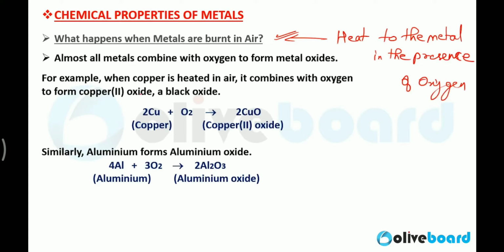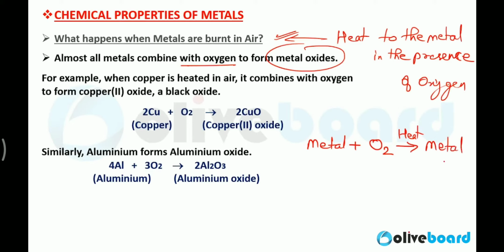Now, almost all metals combine with oxygen to form metal oxide. Clear? This is very important. Metal plus oxygen, obviously, if you are providing heat in the presence of oxygen, you will get metal oxides. So this is very, very important. Almost all metals combine with oxygen to form what?